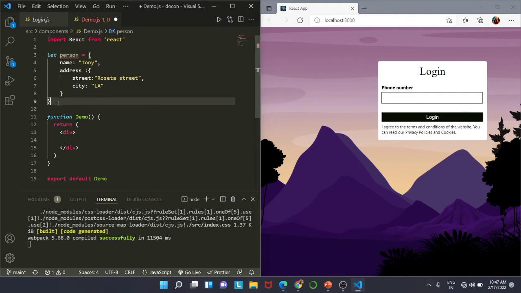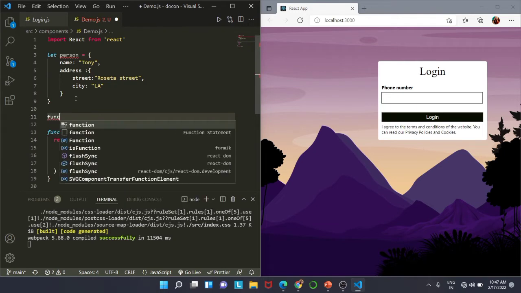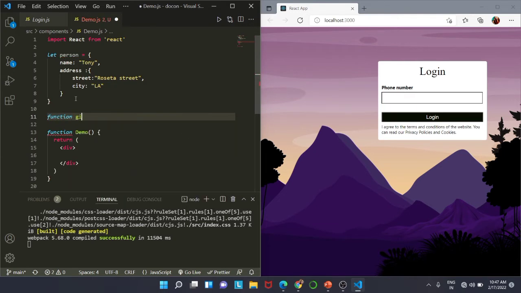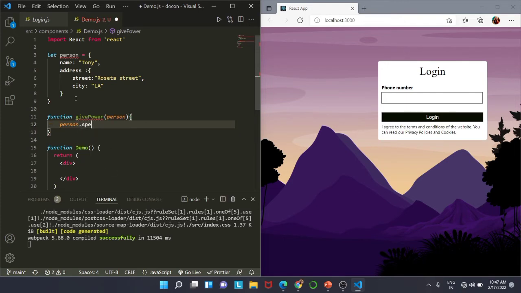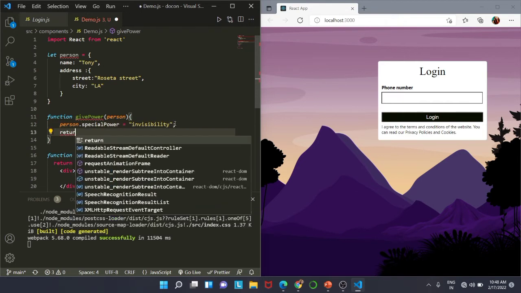And now we are going to write a function. This function is going to change the properties inside this person. So for this, let us write down function, and we are going to give our person some powers. So givePower, and inside that we are going to pass the argument person, and now we are going to write person.specialPower, and let us just give the power of invisibility to our person, and then we are going to return this person.